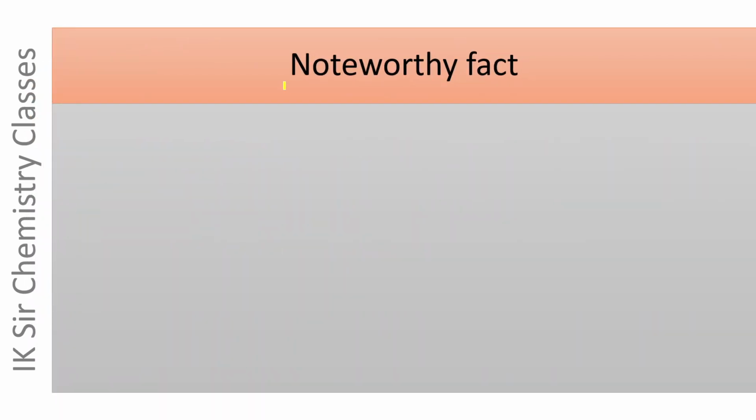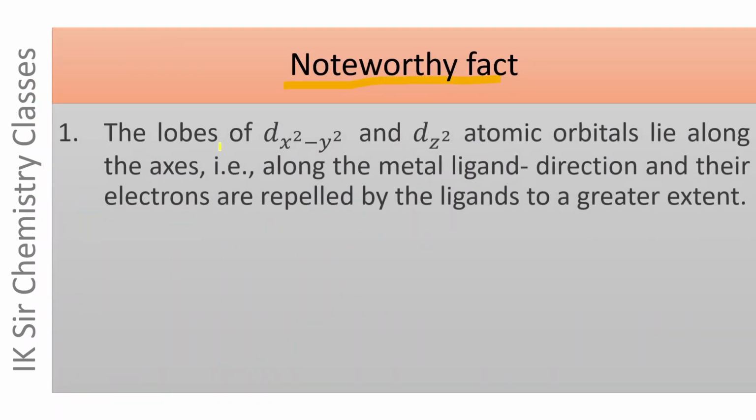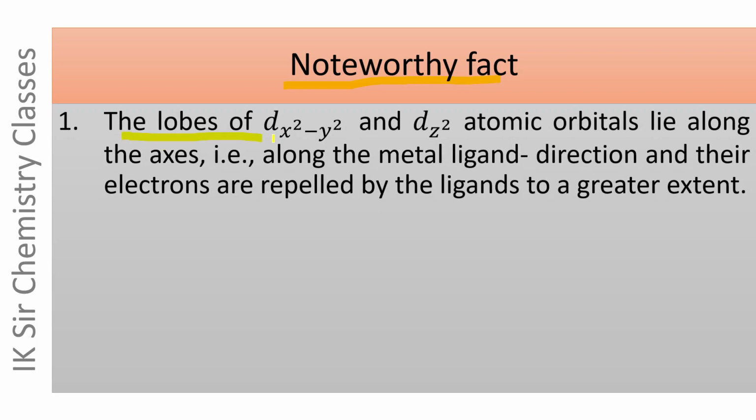Now, there is a noteworthy fact. The lobes of dx square minus y square and dz square atomic orbitals lie along the axis, that is, along the metal ligand direction, and their electrons are repelled by ligands to a greater extent.